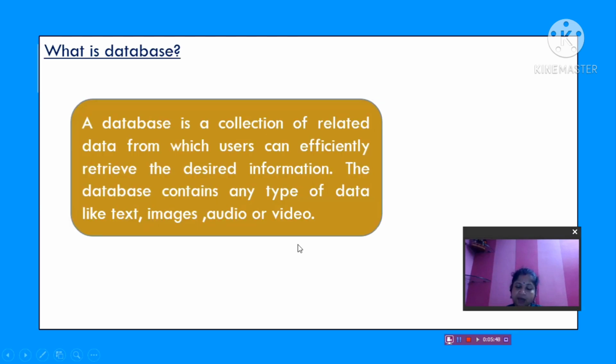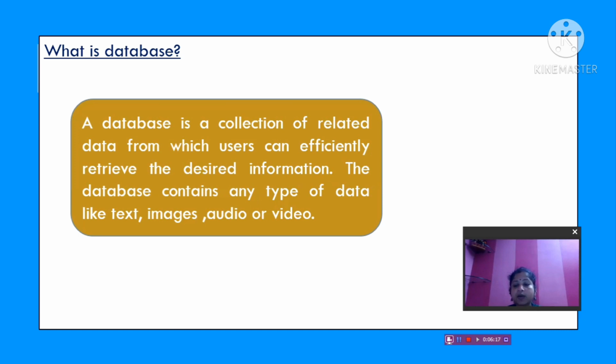Next, what is a database? Imagine that all our class teachers have a register where we maintain your roll number, admission number, name, house, address and telephone number. This is a database. Clear? A database is a place where a collection of related data is stored.